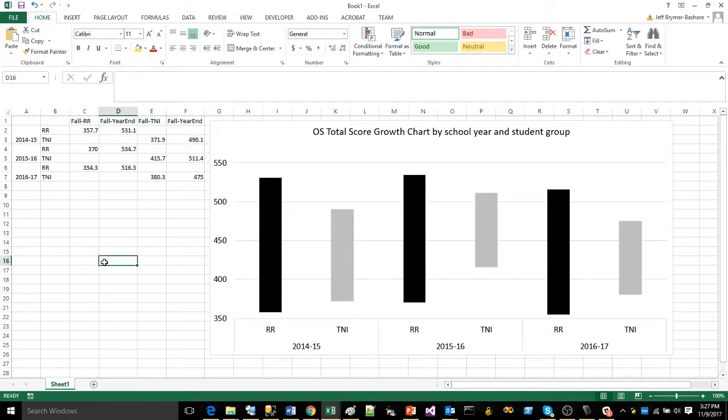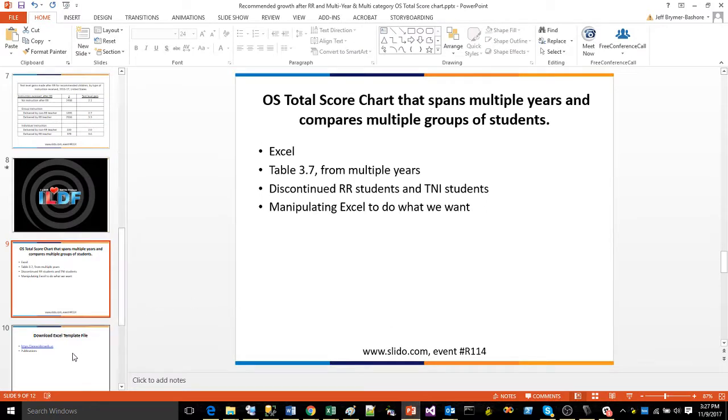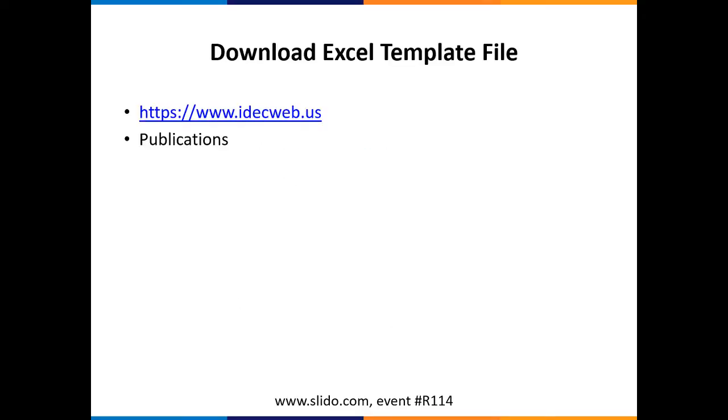So, hey folks, ladies and gentlemen, there you go. That is our OS total score growth chart by school year and student group. Now, you're probably like, oh, Jeff, I was trying to follow along and I just couldn't do it. That was just a crazy amount of work. Couldn't you have just made it slightly easier for us? And I think maybe I have.